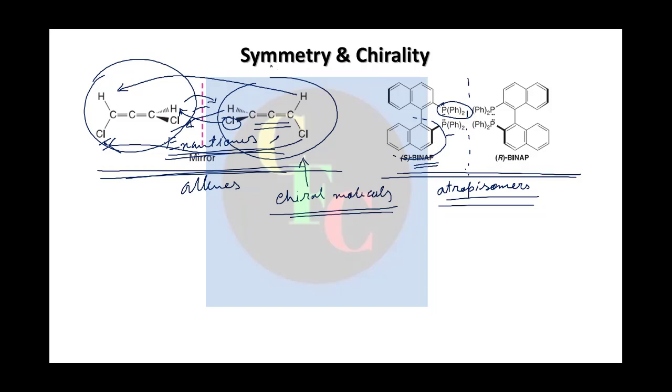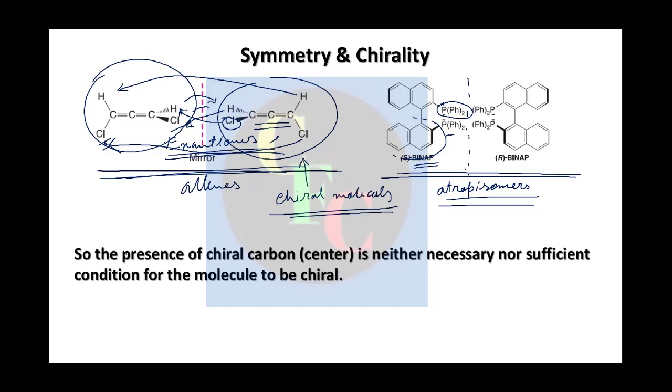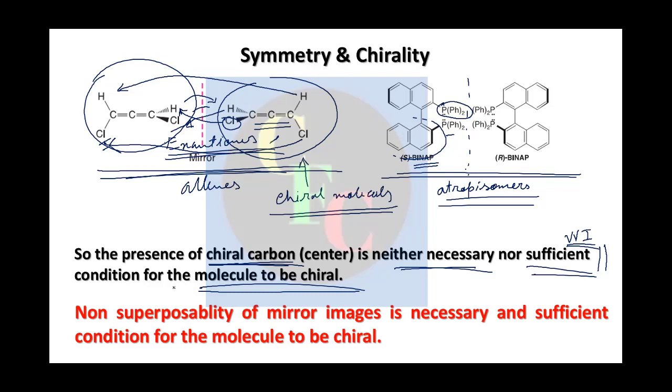So two things come to our mind, right? Two main things. One is that the presence of a chiral carbon is neither necessary, as we have seen here, nor sufficient, as we have seen previously, condition for the molecule to be chiral. This is very, very important. And more important is this one.